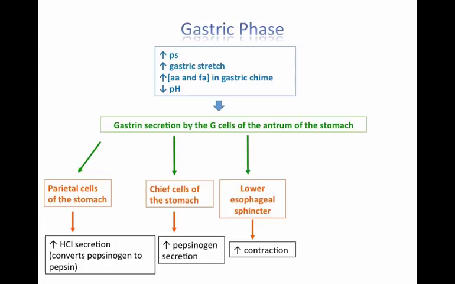When gastrin binds with these receptors, it causes increased contraction of the lower esophageal sphincter so that the increased motility and secretions of the stomach don't get squeezed up into the esophagus, causing acid reflux.